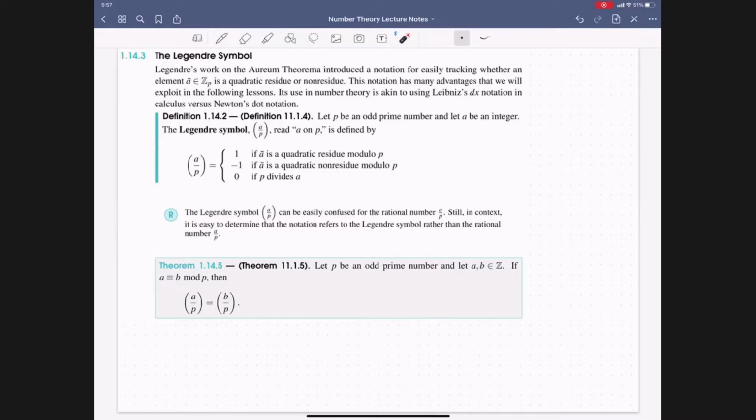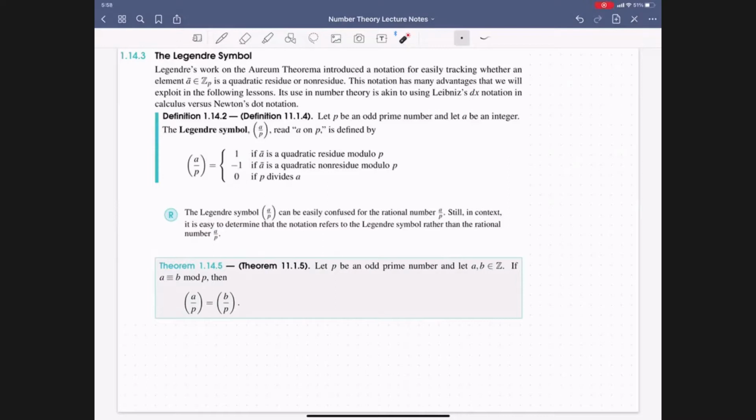And so here's how we define this Legendre symbol. We have an odd prime p, we have an integer a, and so we say that a on p is defined as follows. It's equal to 1 if the congruence class of a is a quadratic residue modulo p, so in other words, a is a perfect square mod p. It's equal to negative 1 if a is a non-zero non-square modulo p. And finally, we say that it's 0 if a is divisible by p.